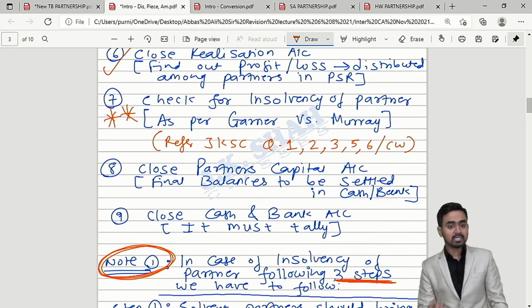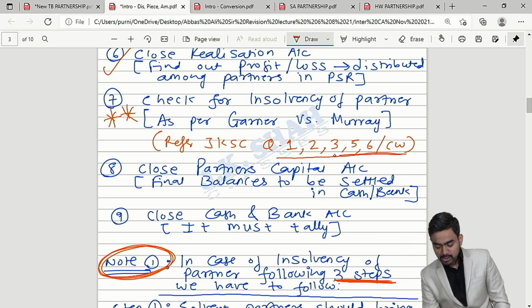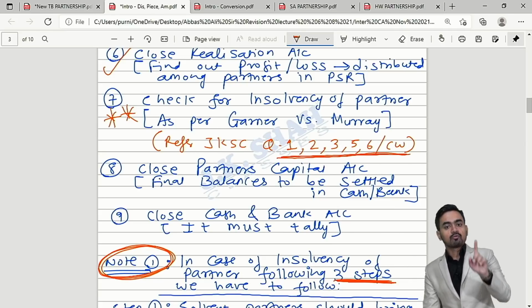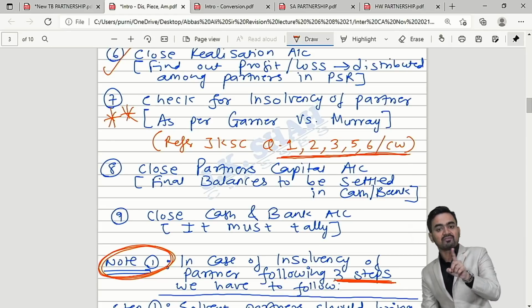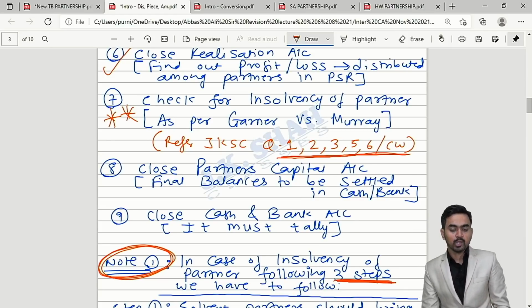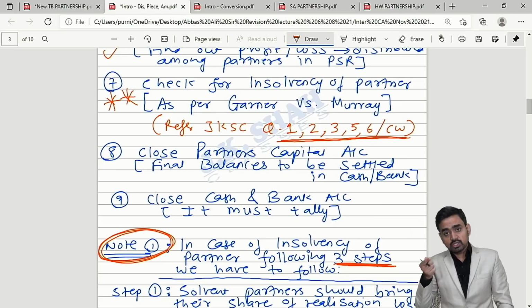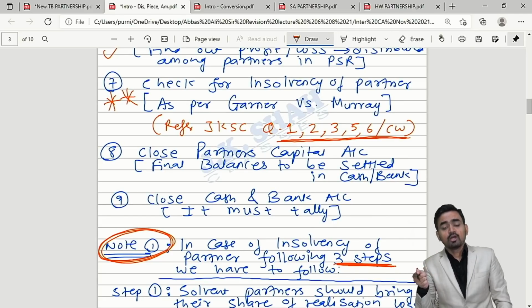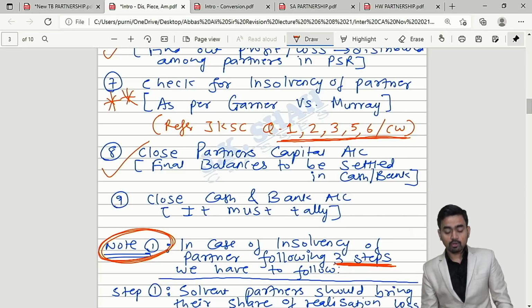But before that, please check over here, 7th step, insolvency. You can refer to questions 1, 2, 3, 5 and 6 of the classwork. Is it clear?